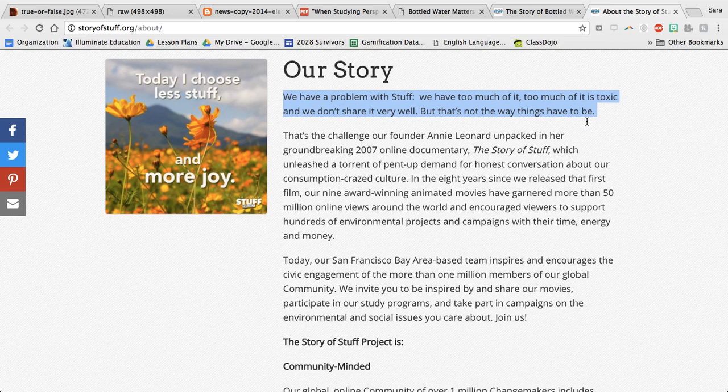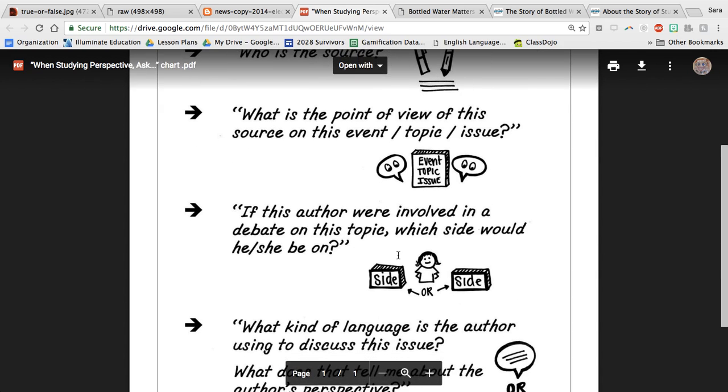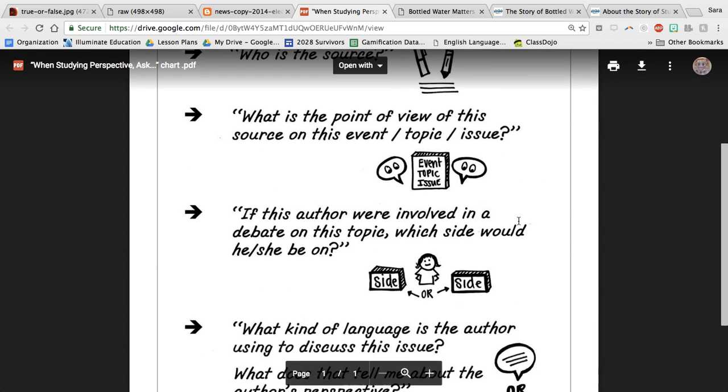We have too much of it, it is toxic, and we don't share it very well. That's not the way things have to be. Before I even dive into my article, I can already probably guess the author's perspective on bottled water. They're outright saying that they are an organization that thinks we have too much stuff. They're probably not going to like bottled water. So if I'm looking at what's the point of view that they have, or what side of a debate would they be on, I'm thinking just based off of who they are, they're probably going to be against bottled water. They're probably going to be on the side of banning bottled water.